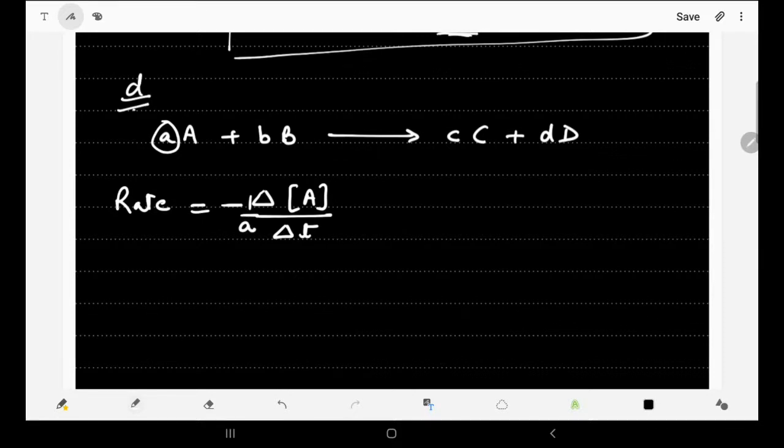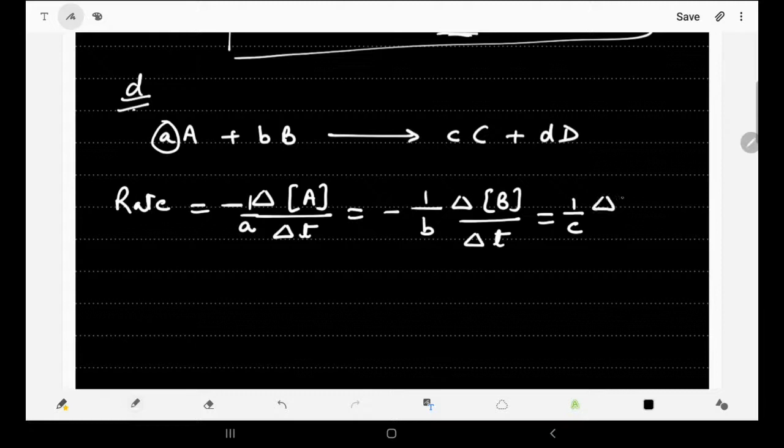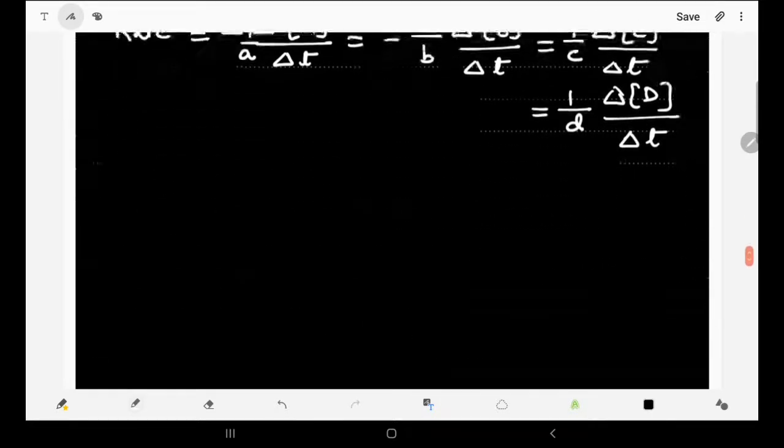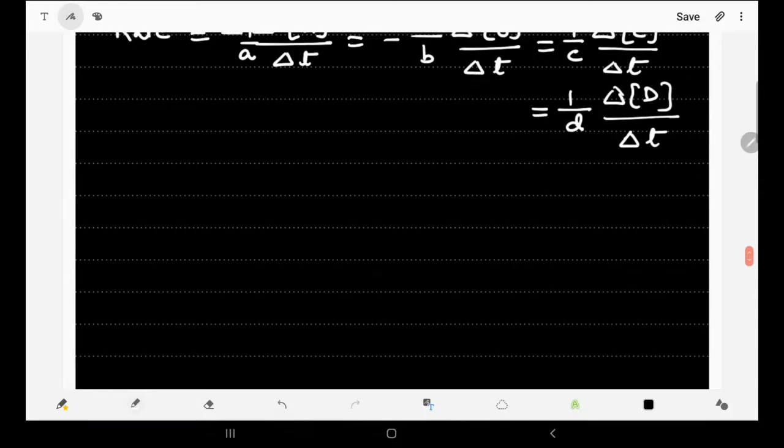So the expression will be minus 1 upon a, delta concentration of A divided by delta t, or it can be minus 1 upon b, change in concentration of B divided by delta t, or it can be in terms of products also. In terms of products, it will be represented with a positive sign, so it will be 1 upon c, delta concentration of C divided by delta t, or 1 upon d, delta concentration of D divided by delta t. So that is how we can represent the rate of a chemical reaction for this type of reaction.